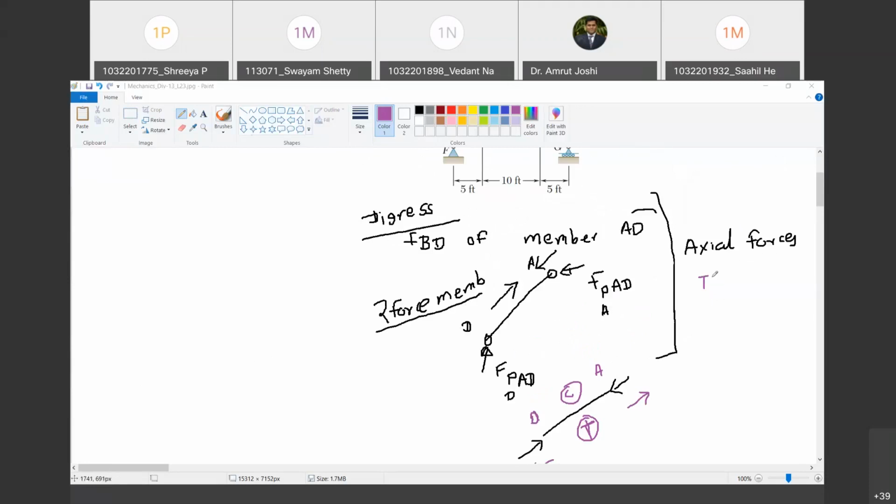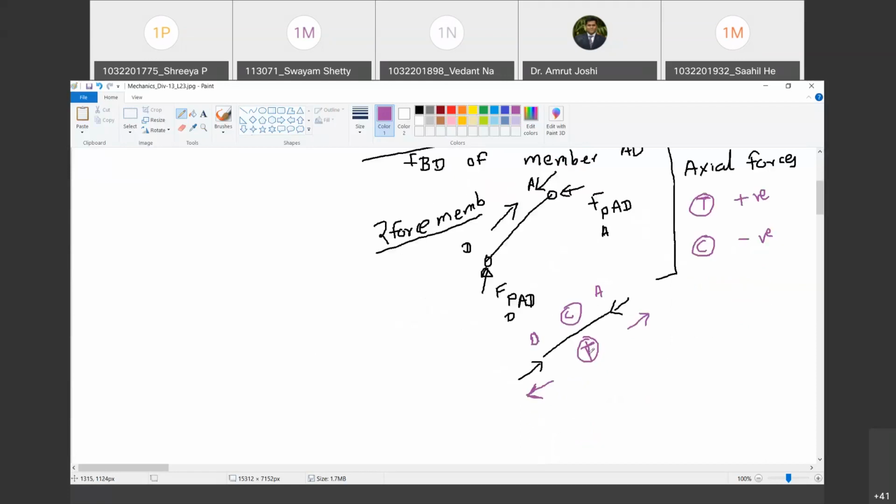So axial forces, if they are positive, it means they are tensile. So tensile axial forces are called positive. Are you with me? Yes, sir. And compressive axial forces are treated as negative. Happy? Yes, sir. Mind you, each of the compressive or tensile forces is a pair. It is not a single force. Are you with me? Yes, sir.